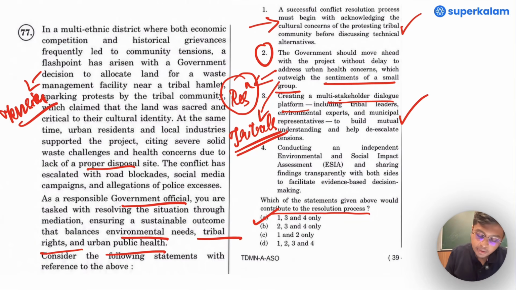Conducting an independent ESIA. This is basically the impact assessment that any project will have on the project or process that has been proposed, and sharing findings transparently with both sides to facilitate evidence-based decision making. This is also true as well. Hence, the option A which we have come to is true.